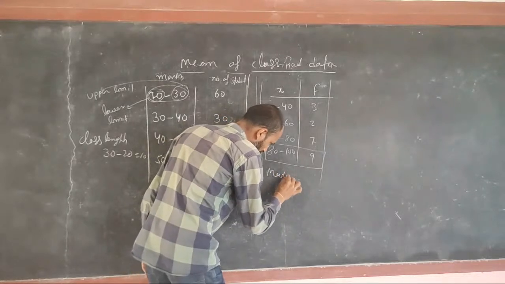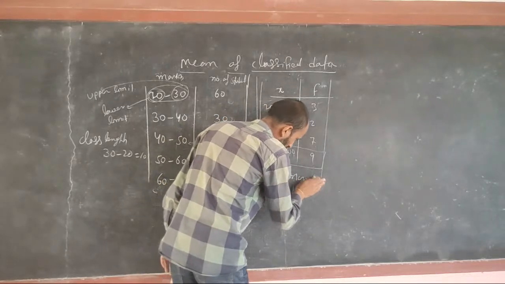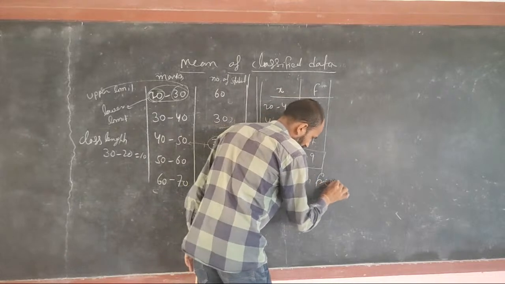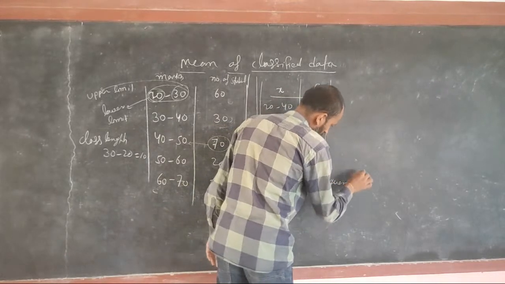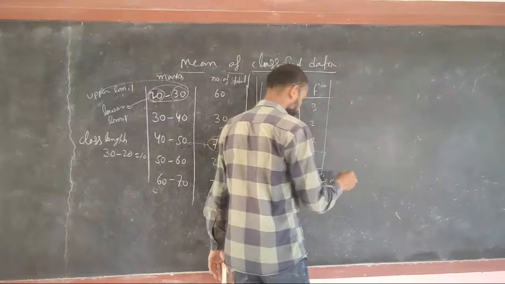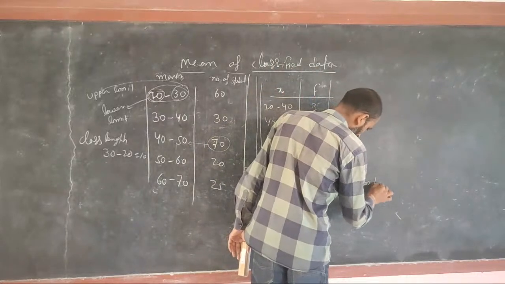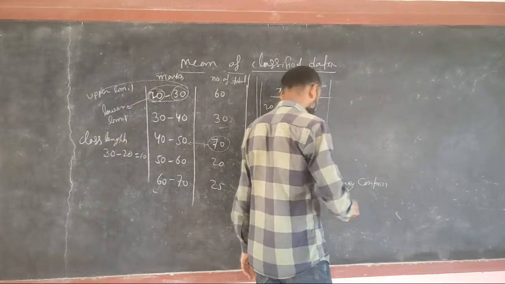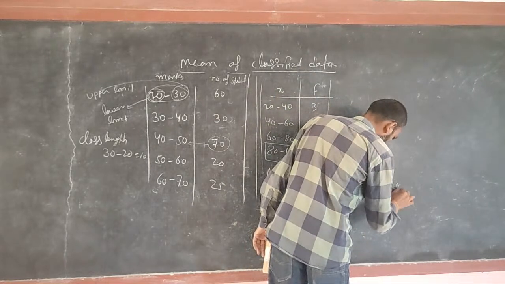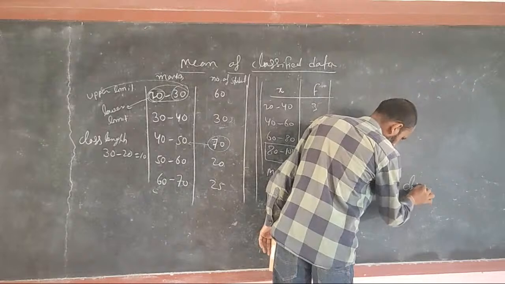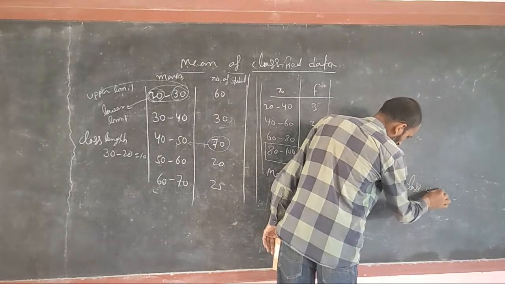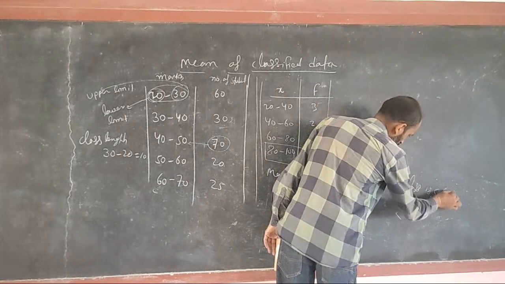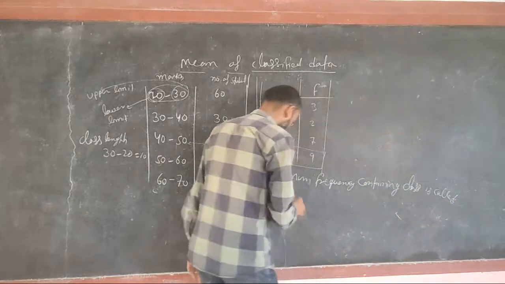Maximum frequency containing class is called modal class.